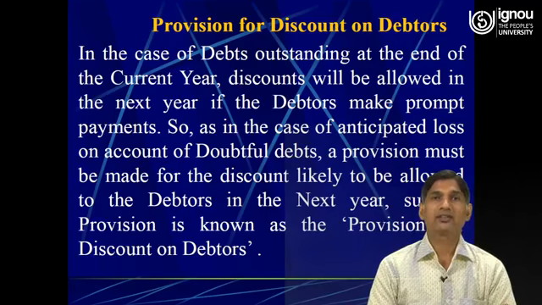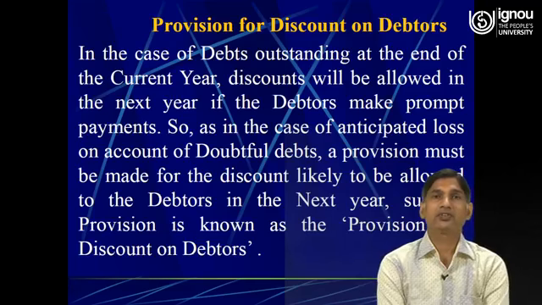When provision for discount on debtors is given in the adjustments as additional information, let us see how to deal with this adjustment.